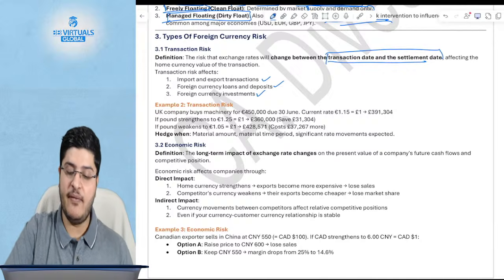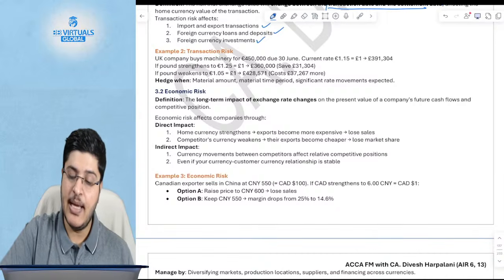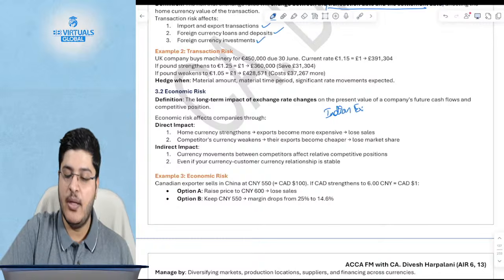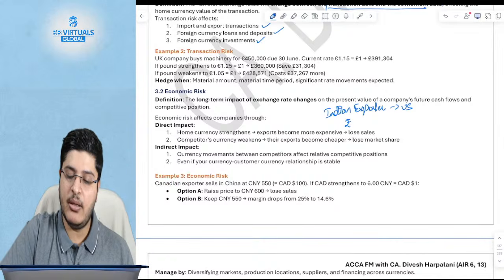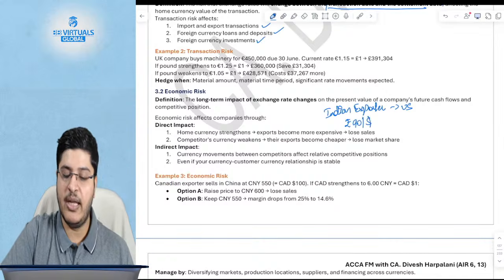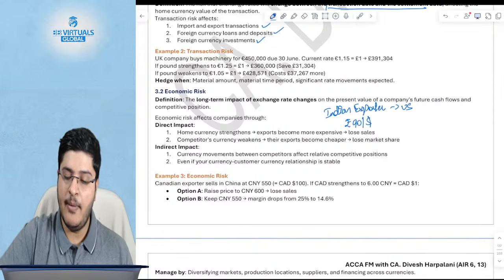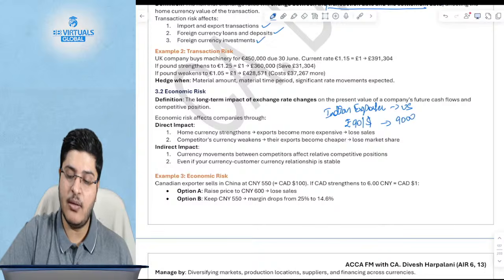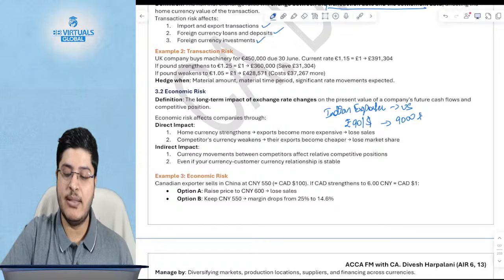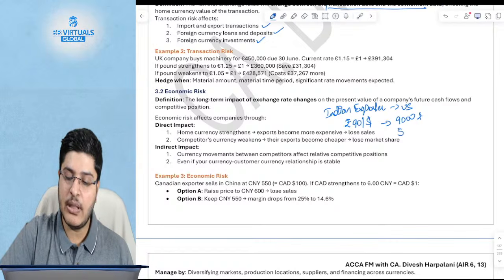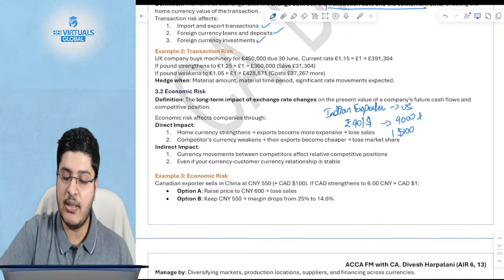The second type I could give an example of is economic risk. Let me give you an example of an economic risk. Let's say you are an Indian exporter, selling textiles to the US. Let's assume today the rupee is 90 per dollar. You sell goods worth 9,000 rupees to the US, which means in terms of dollars it is $100. For the US customer it is $100.